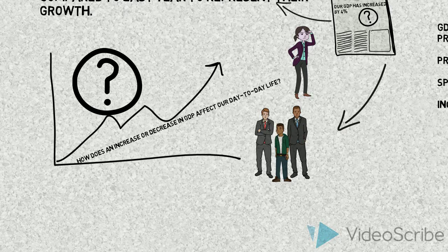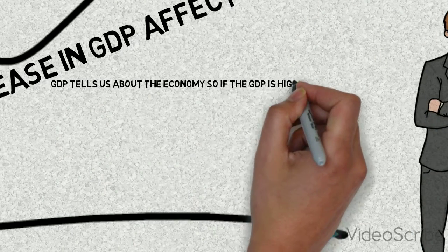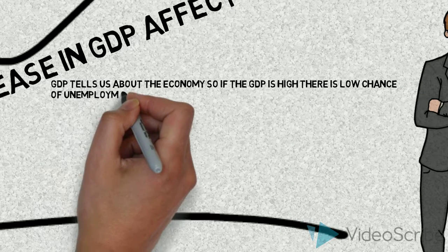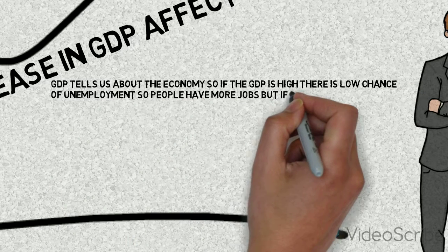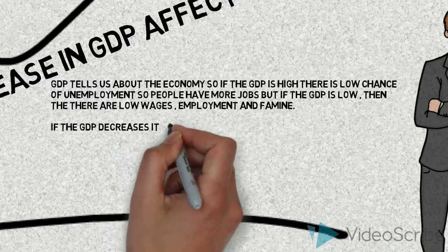How does an increase or decrease in GDP affect our day-to-day life? GDP tells us about our economy. So if the GDP is high, there's low chance of unemployment. So people have more jobs. But if the GDP is low, there are low wages and employment and famine.